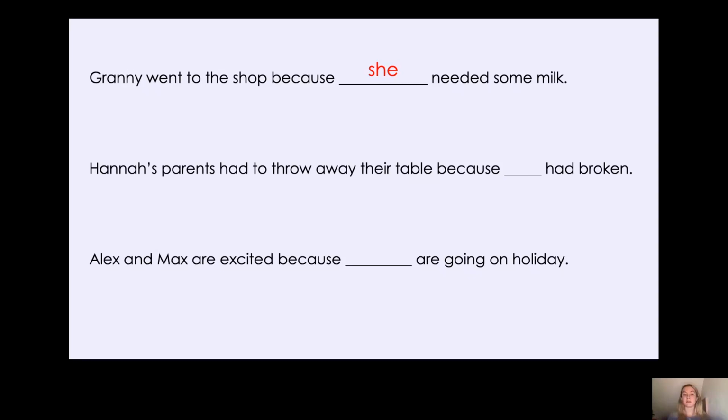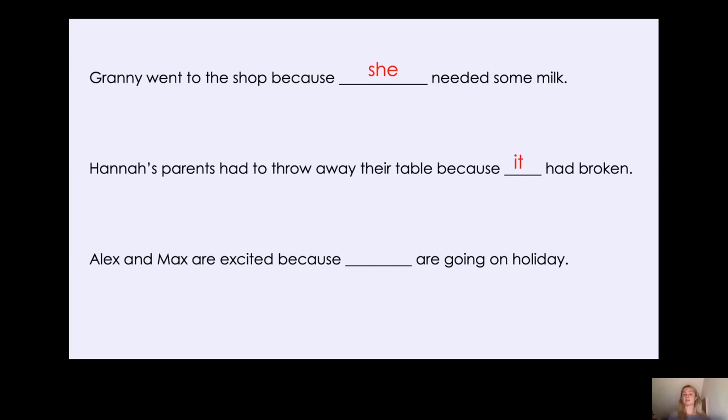Well, Hannah's parents had to throw away their table because. So what subject pronoun could we replace their table with? Well, is their table a girl? No, it's not, is it? Is it a boy? No, it's not. It doesn't have a gender. So therefore, we need to use it because it had broken. Rather than saying Hannah's parents had to throw away their table because their table had broken. That would be repeating their table too many times.